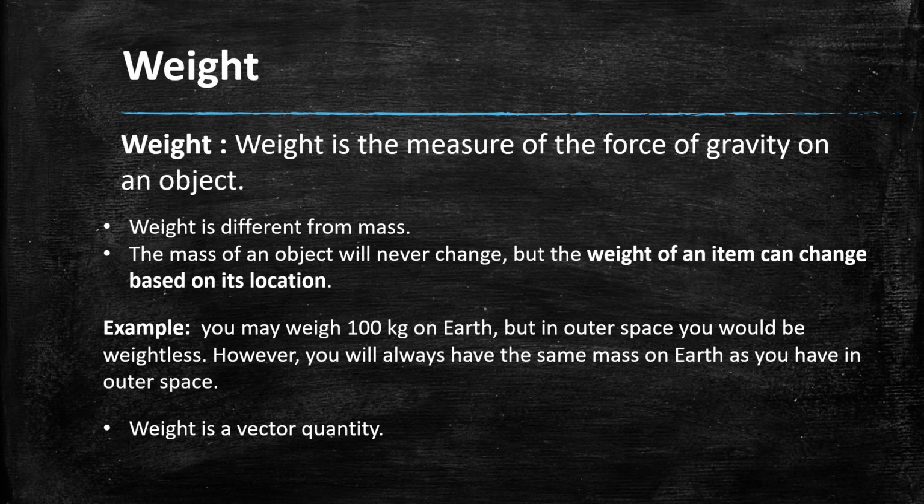For example, you may weigh 100 kilograms on Earth, but in outer space you would be weightless. However, you will always have the same mass on Earth as you have in outer space. So, understood now what is the difference between mass and weight? Yes. So weight is what? Vector quantity.